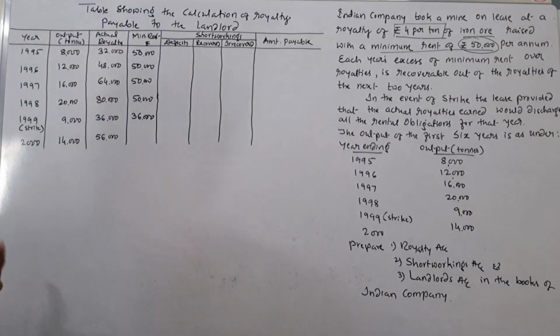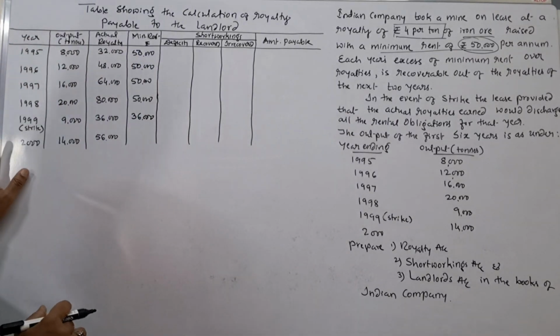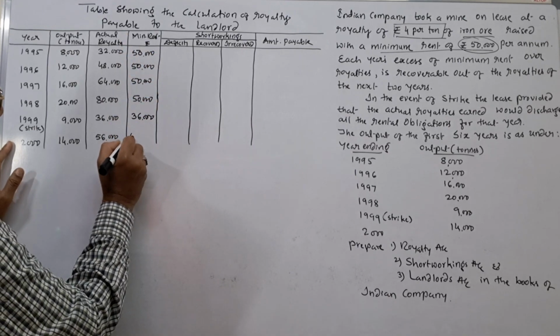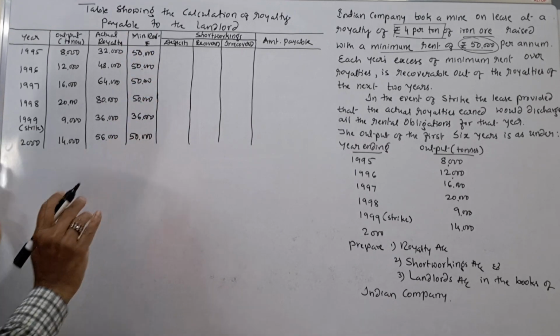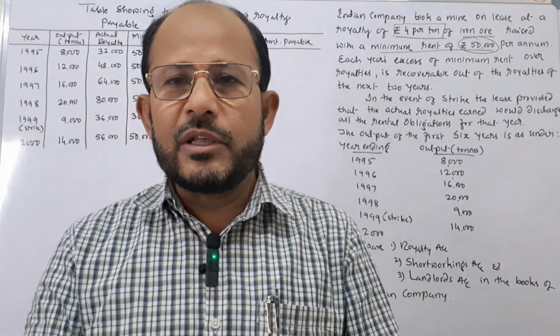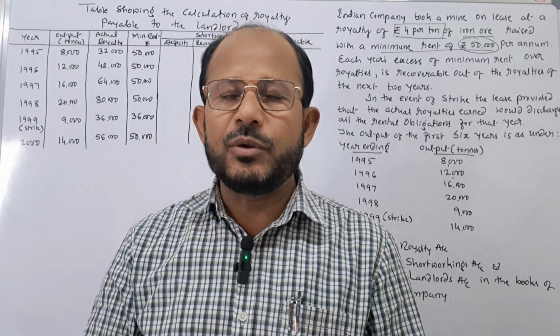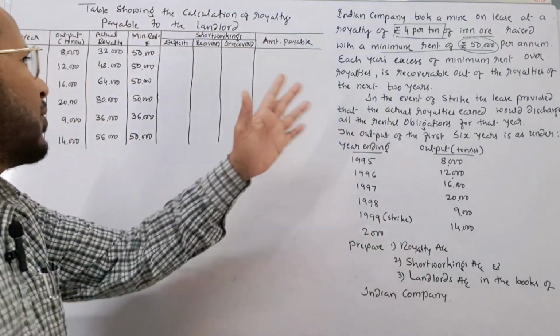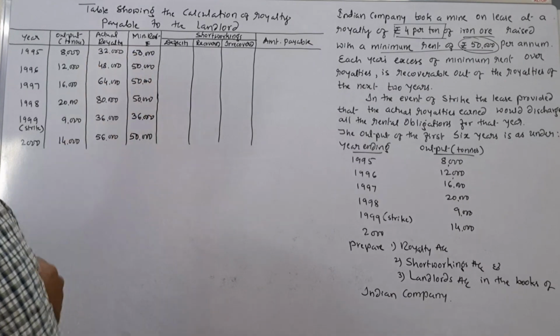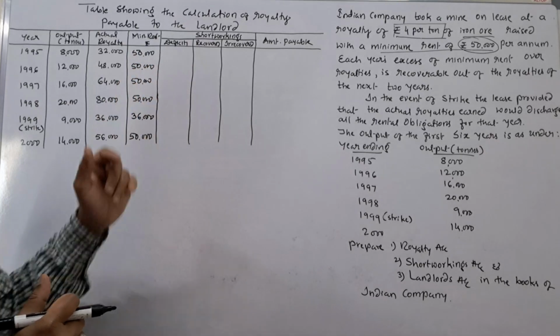Again, in the year 2000, that is in the 6th year, as usual, the minimum rent remains the same. Rupees 50,000 is to be taken. Only during the period of strike, minimum rent is to be reduced. But in other years, rupees 50,000 is to be taken. Okay, now simple thing, we have to compare here and find out the deficit.